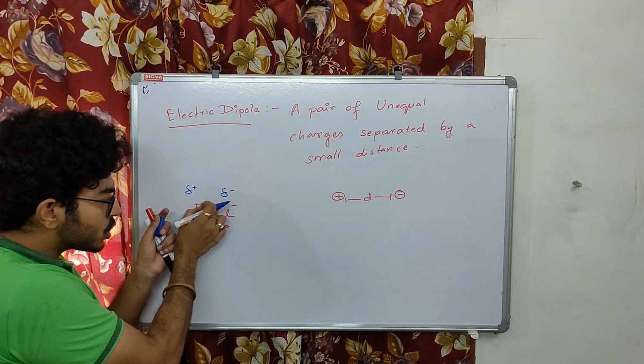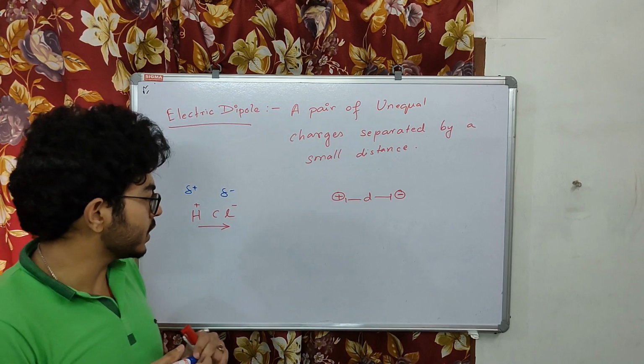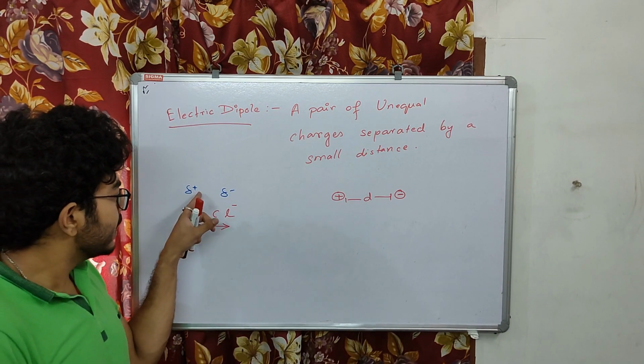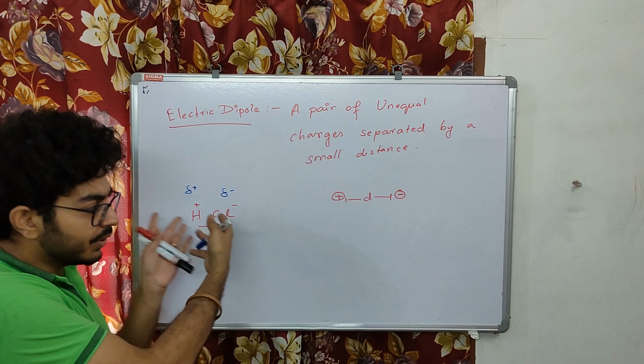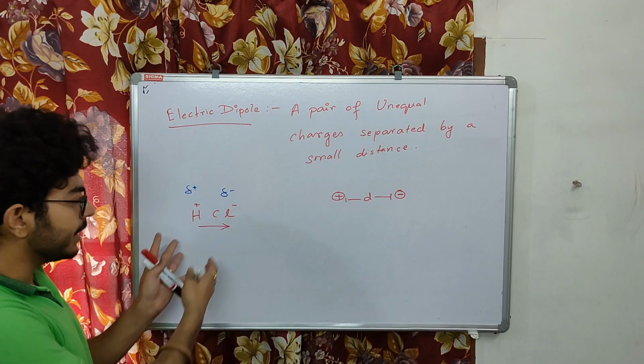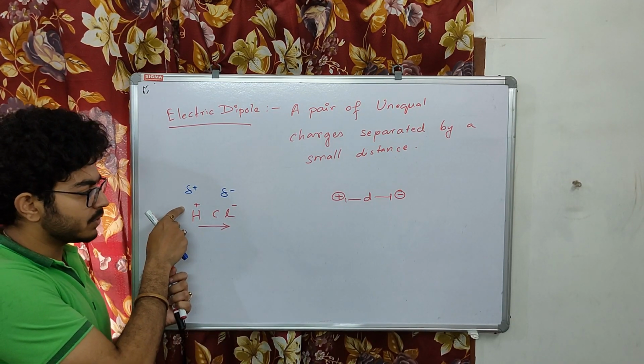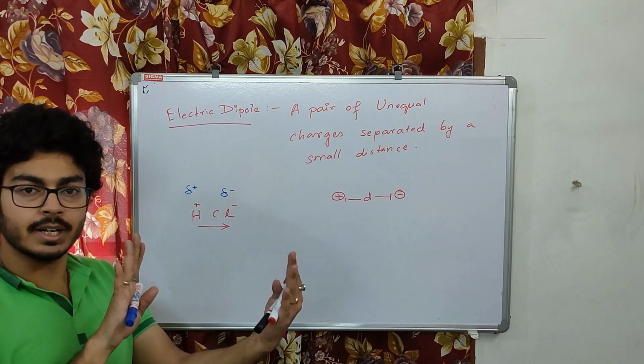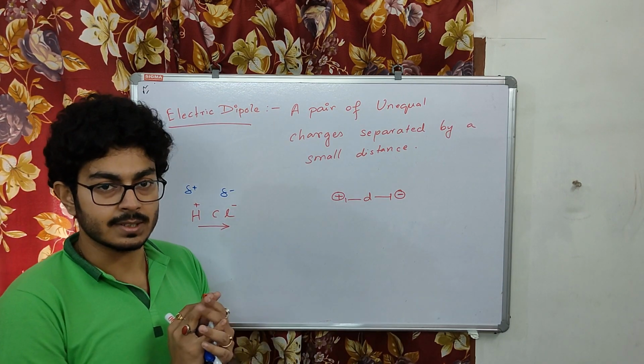And there is a very small bond length between them. So this is the real life scenario of a dipole, where a positive charge and a negative charge are separated by a very small distance.